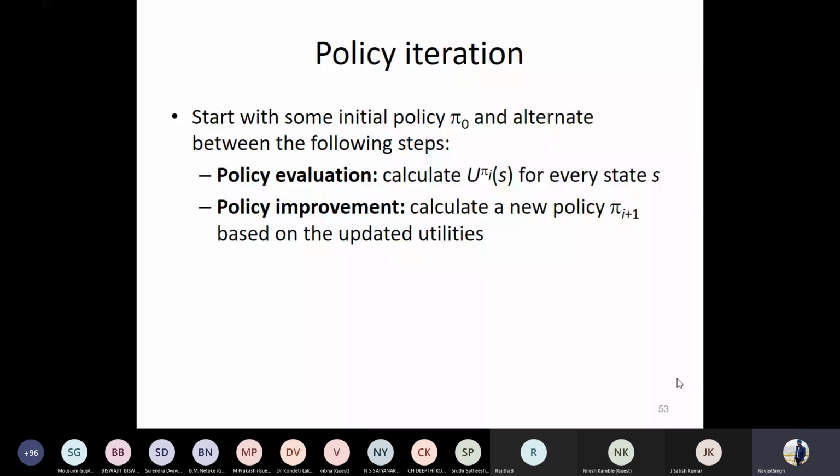How would I look for the improvement policy? You have been given an action, let's say moving up for a given state. How would I improve? If moving left, right, or down is better than up, then an improvement is required. To check for the remaining three actions. If the value is better, you go.